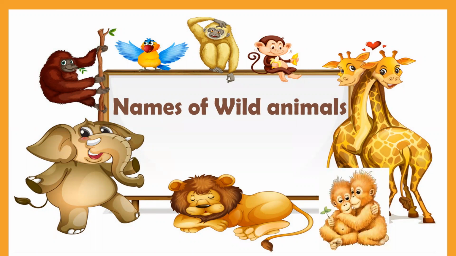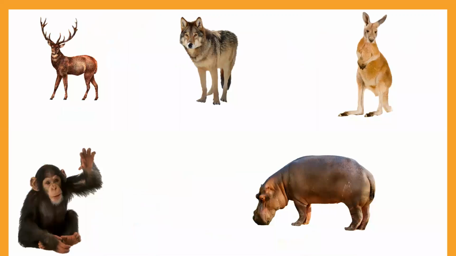First of all, we will learn names of wild animals. Here you can see some pictures of animals. You can recognize them and name them. First one is stag, S-T-A-G, stag. Number 2, wolf, W-O-L-F, wolf.